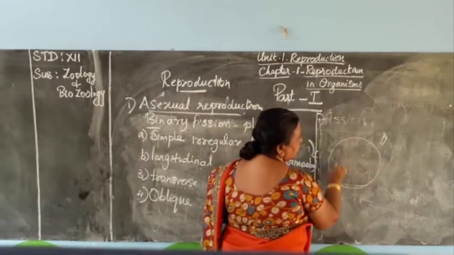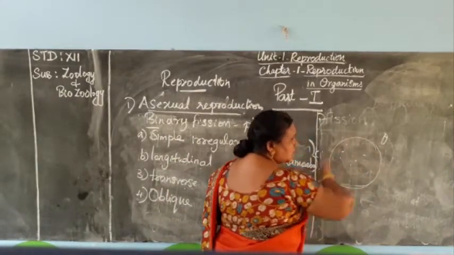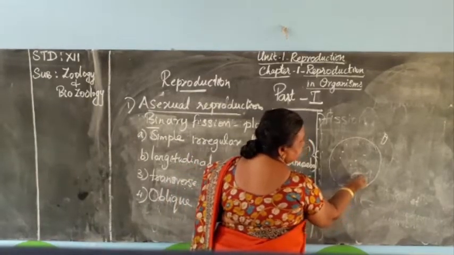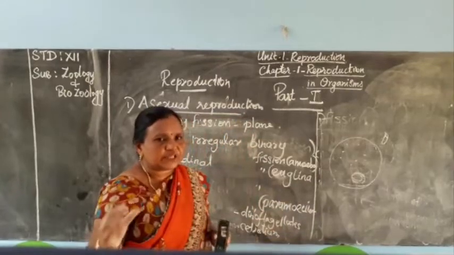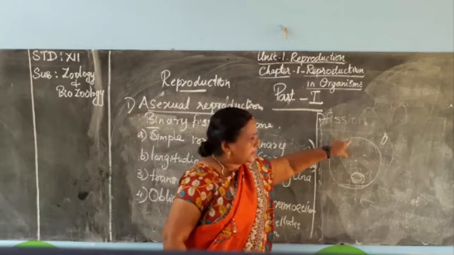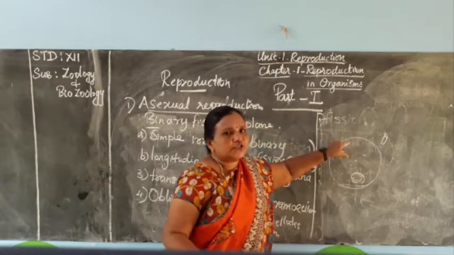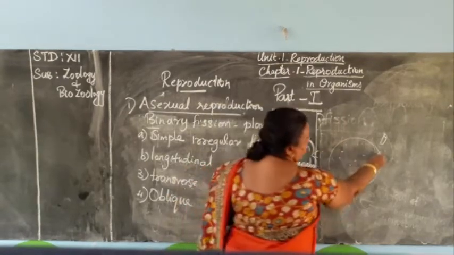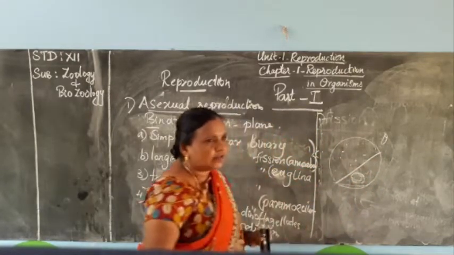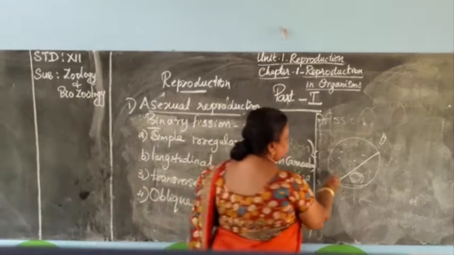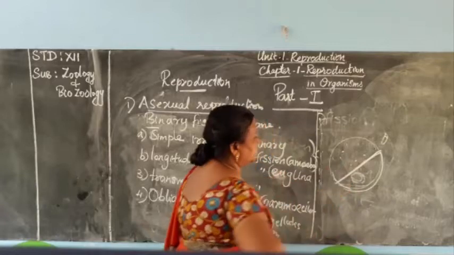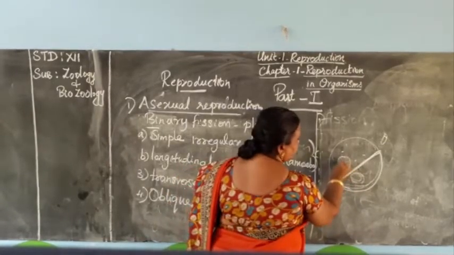The organism is here. Inside you can see the cytoplasm, and the outer covering is the plasma membrane. Then the nucleus is present on one end. First of all, the nucleus is constituted and divides. Afterwards, this nucleus will move towards the other end and form a new organism. And then cytokinesis will happen on the oblique or horizontal area. Now we are getting two organisms with two nuclei.